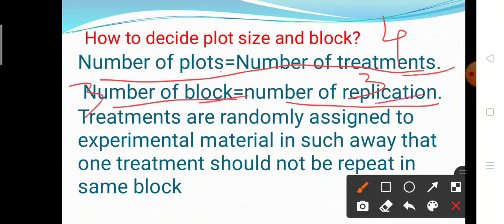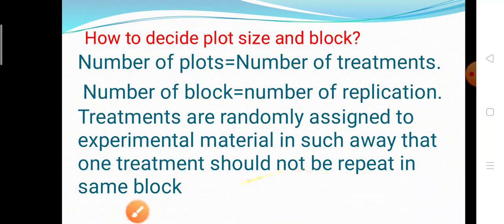After that, treatments are randomly assigned to the experimental material in such a way that one treatment should not repeat in the same block. How to apply the treatment? Apply the treatment in such a way that one treatment should not repeat in the same block.